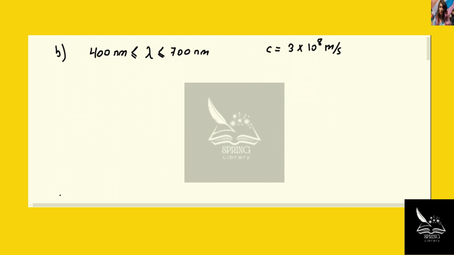The second part is about visible light. Now, in general, electromagnetic waves and light has the speed of light in vacuum, which is 3 times 10 to the power 8 meters per second. And the visible light is between 400 nanometers to 700 nanometers. Now, nano means 10 to the power minus 9. That's the meaning of nano. Here we're looking for the visible light limits in terms of frequency.